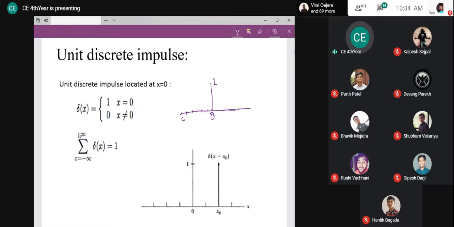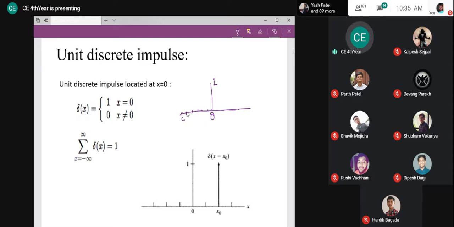For the continuous domain, the integration from minus infinity to infinity was 1, but here it is a discrete quantity, so you cannot use integration, you are going to use summation. From minus infinity to plus infinity, the summation is going to be 1. And if you want to logically verify it, what is the impulse value here?